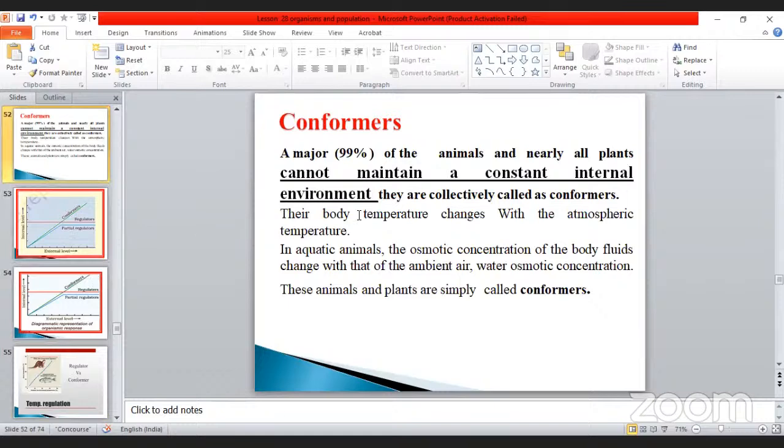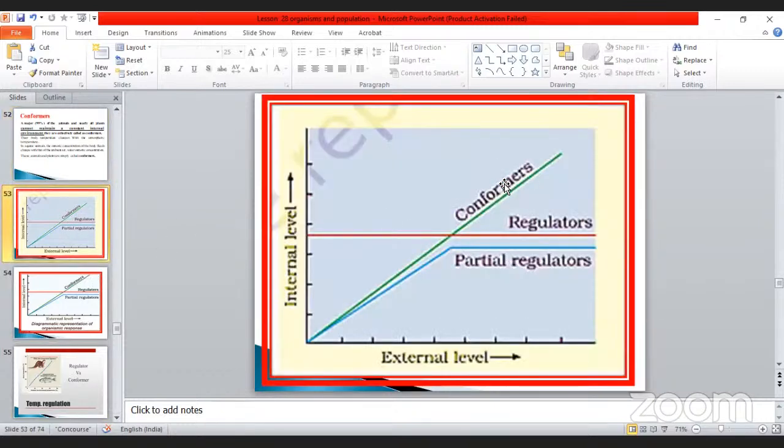That is very, very important. See that an organism that cannot maintain is a conformer. So it gradually increases. And the regulators, see that there is a constant. Partially means some of them are not, and again it comes back to the normal position. These are the three types that have been reported.